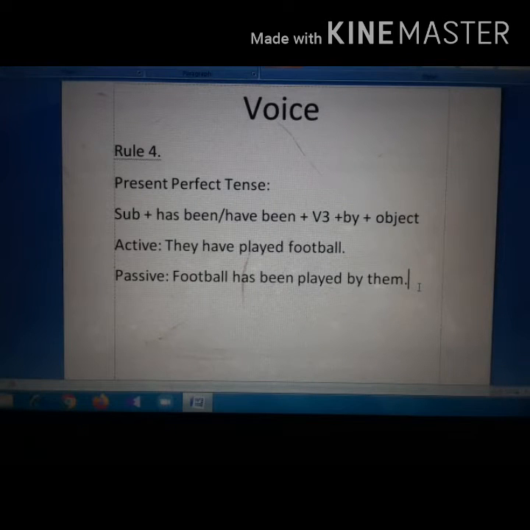Now present perfect tense. Structure: subject plus has been or have been according to the subject plus V3 plus by plus object. We can take an example. They have played football. Football has been played by them.